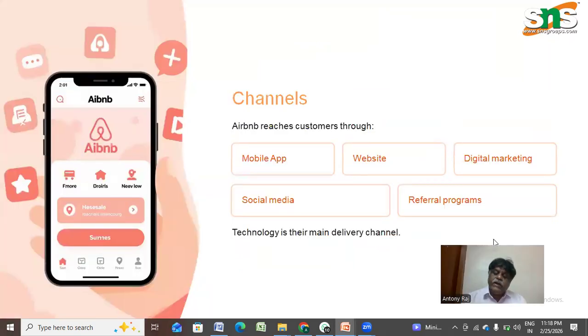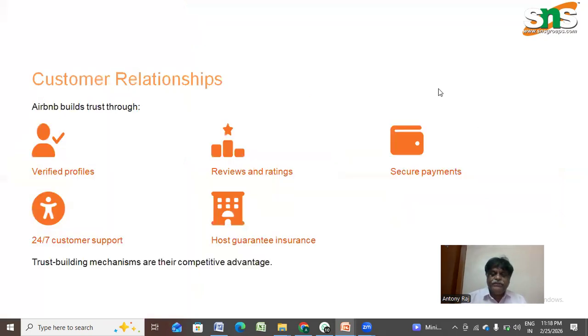The next part of the business model canvas is the channels. The channels through which Airbnb reached customers were the mobile app, website, digital marketing, which was a very core strategy here, social media, and also the referral program. So technology was the main delivery channel.